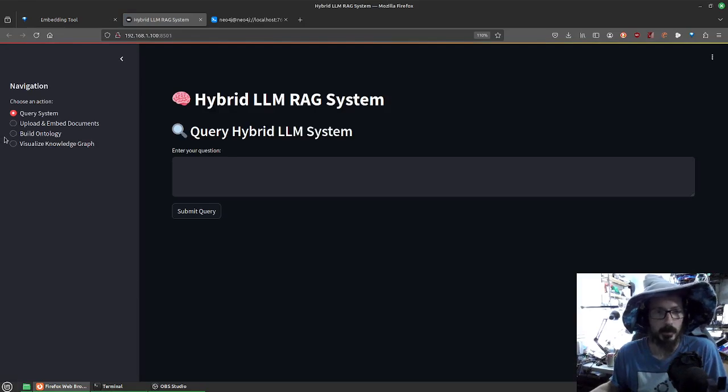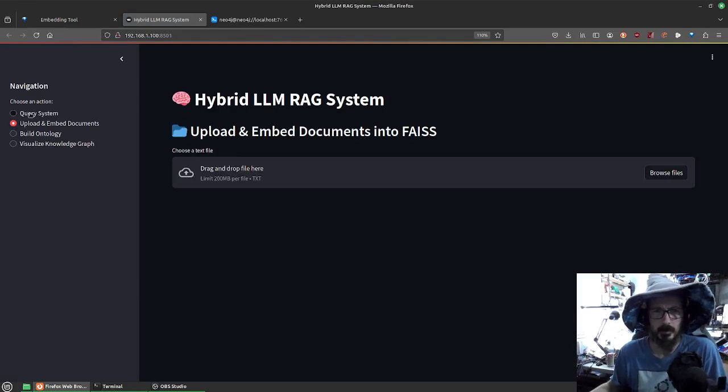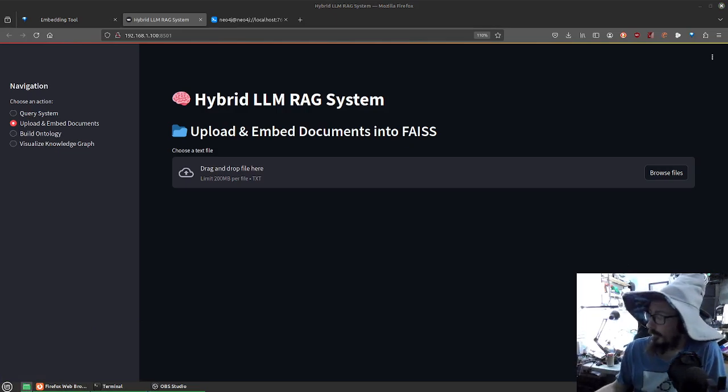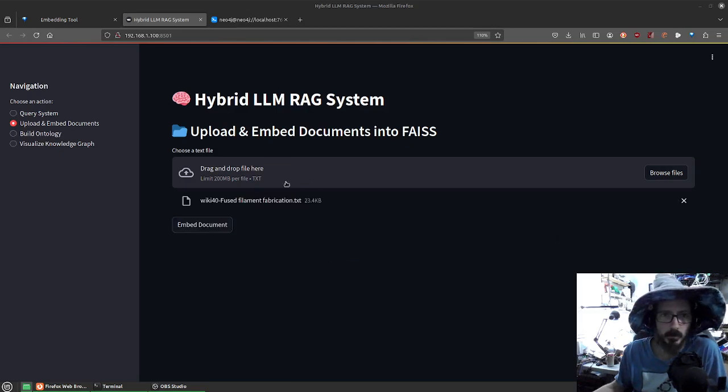Okay, so the first thing we want to do is probably get some documents and convert them to vectors. So I have this folder of Wikipedia articles, and I'm going to pick just one sort of at random. Well, not that random. I'm looking for one. Let me pick fused filament fabrication. This is a Wikipedia page about 3D printing.